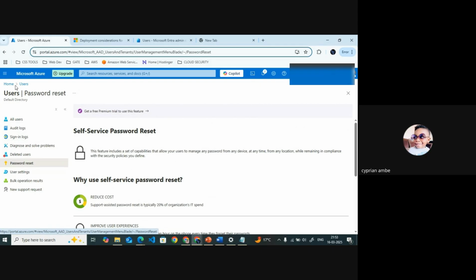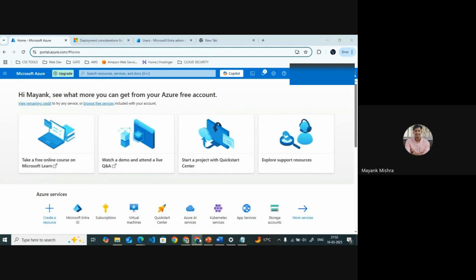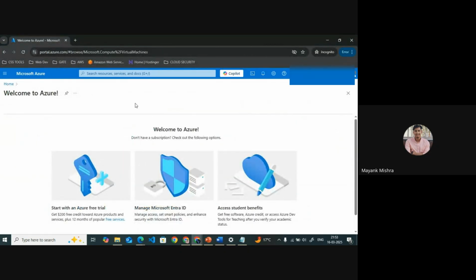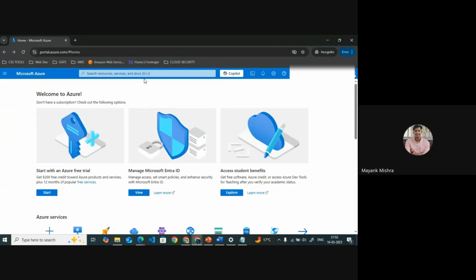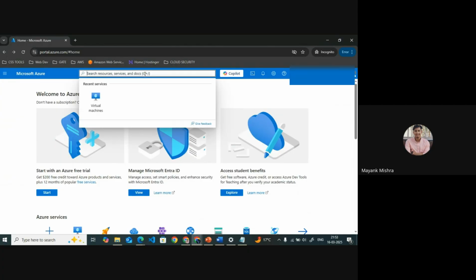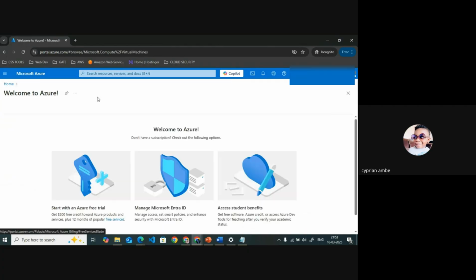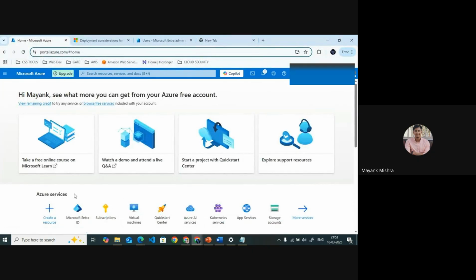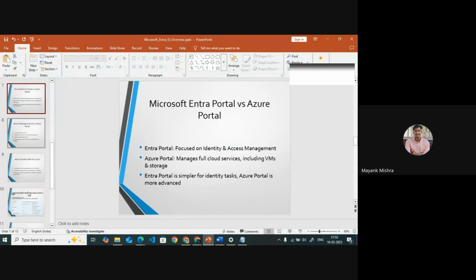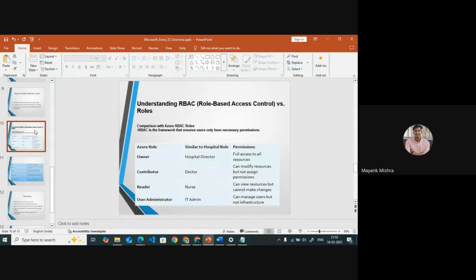Okay, so now what I want to do, as a cloud security engineer: our company wants our new employee to have access to our virtual machines. Our new employee's name is Test 2. He wants to access these virtual machines, but currently he can't access them. So what we are going to do is go to our Microsoft Azure account. There is a thing called RBAC, role based access control.